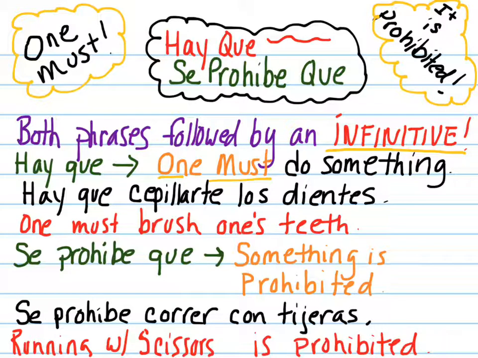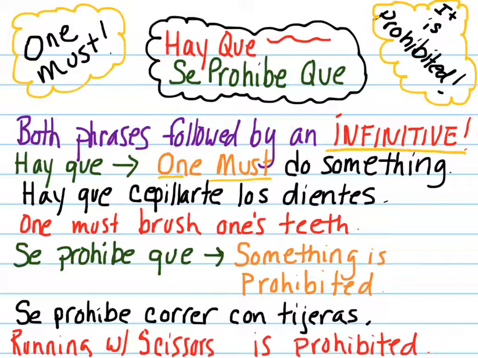One must study for tests. One must not eat hamburgers in the pool. Just general guidelines, okay? Now let's look at the opposite of that. Or I guess it's not the opposite, something similar but with a different phrase.